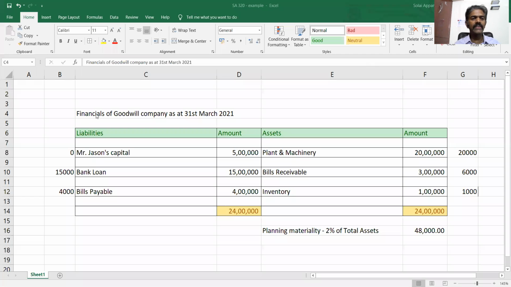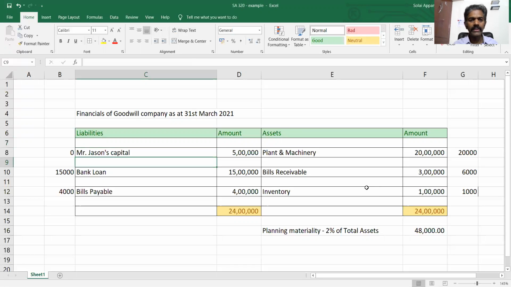Okay, let's take this example. This is the financials of Goodwill Company as of 31st March 2021. Mr. Jason's capital. So it's a sole proprietor, so Jason is the proprietor. His capital is 5 lakh and bank loan is 15 lakh. Bills payable is 4 lakh. Plant and machinery 20 lakhs. Bills receivable 3 lakh. Inventory 1 lakh. Total is 24 lakhs. Now, how does the auditor arrive at the planning materiality?